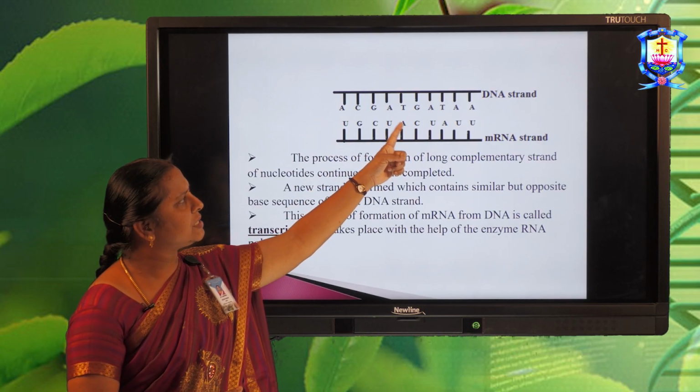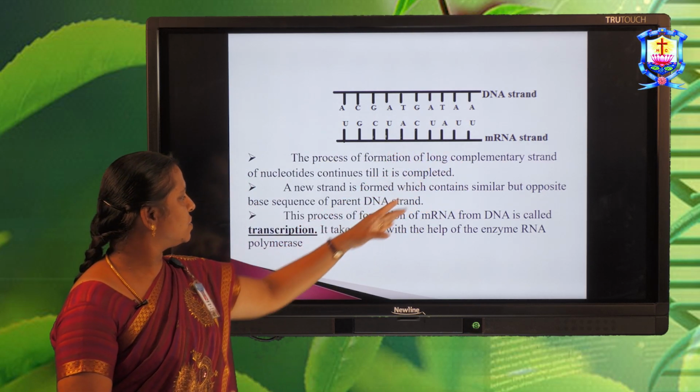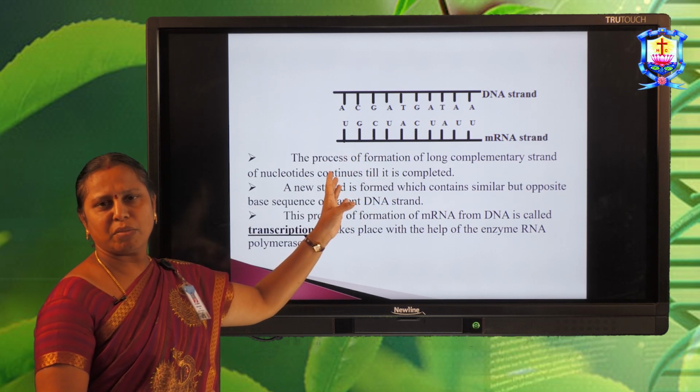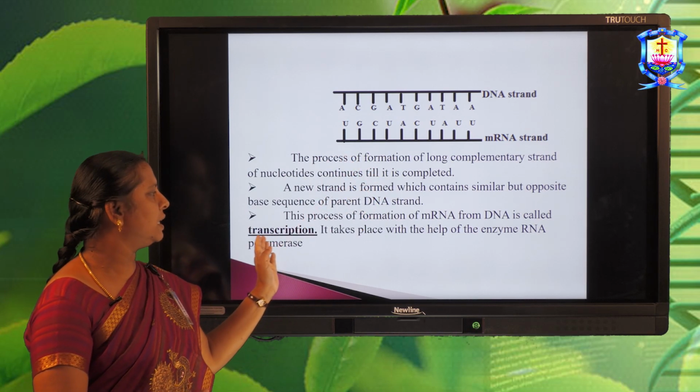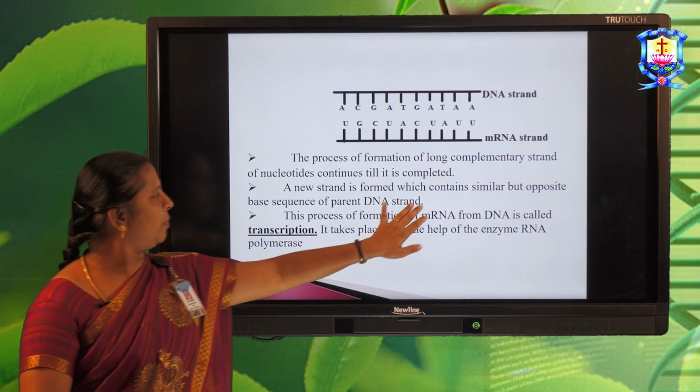So this is the DNA strand, and it may produce the complementary strand of mRNA. The process of synthesis of mRNA is called transcription, and the enzyme involved is RNA polymerase.